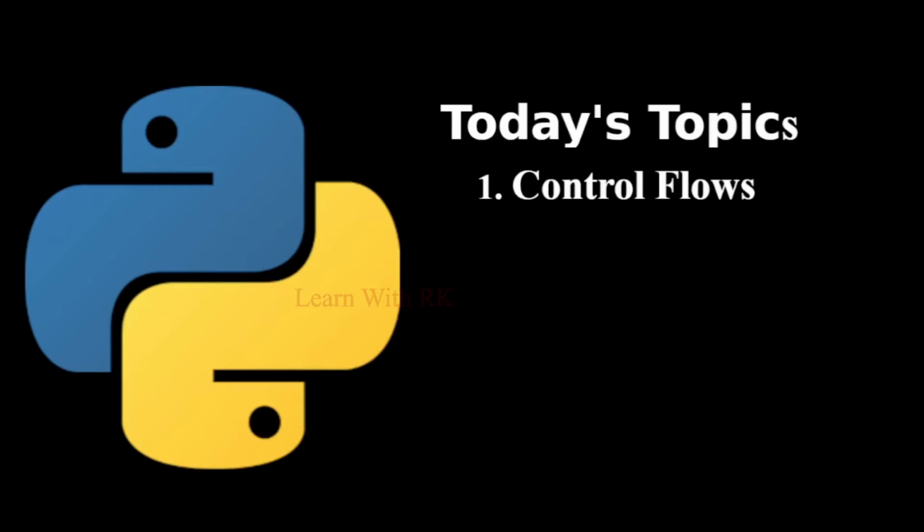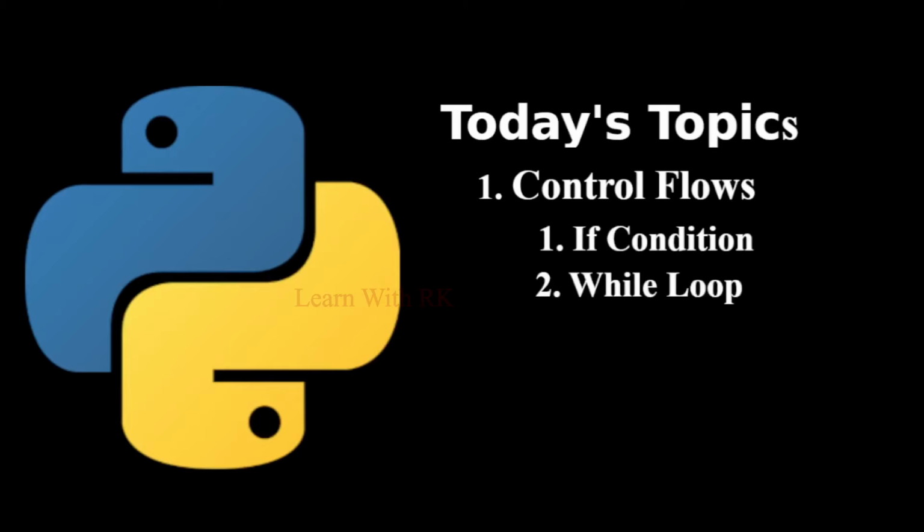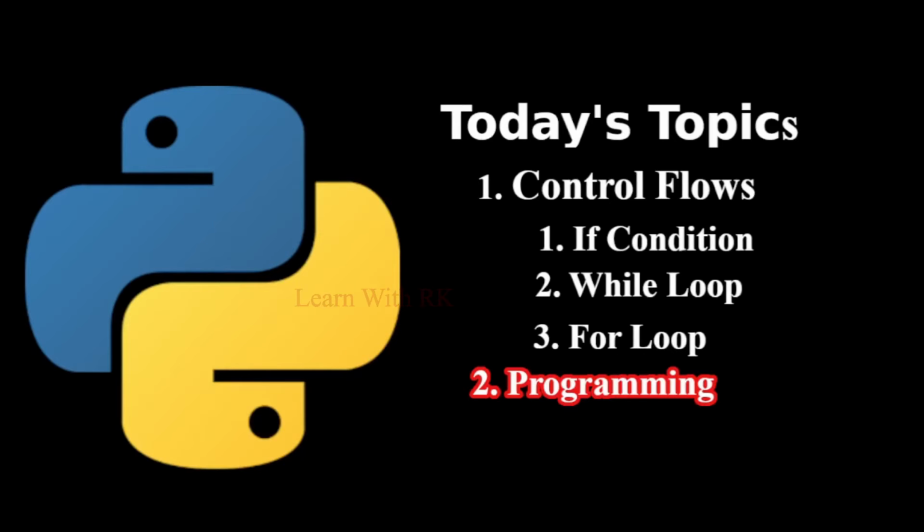What are all the control flows available in Python language? 1. If condition. 2. While loop. 3. For loop. After explaining all these control flows, I will be writing an IVR kind of option selecting program using all the concepts that we have learned so far.